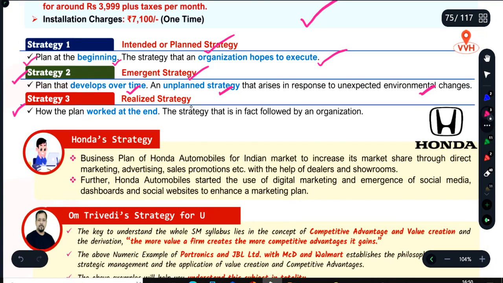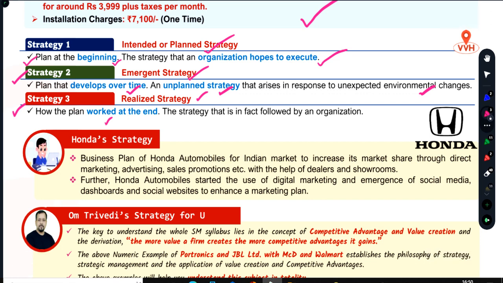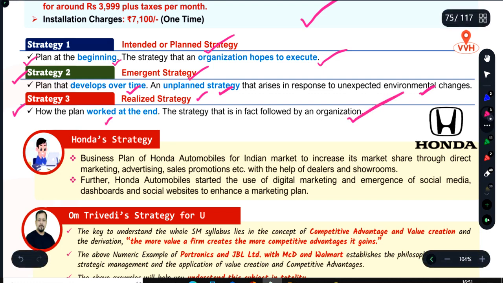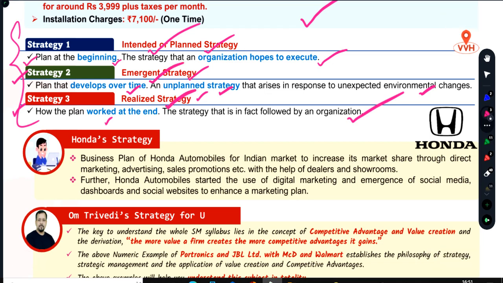Third one is realized strategy, meaning the actual strategy that worked at the end. Finally, when you get the results, you check your competitive advantage, and whether the goals and objectives were achieved or not. At that time, the strategy was in function. That is called realized strategy, the strategy that is in fact followed by the organization overall. So there are three types: intended or planned, emergent, and realized strategy. This is something that we have to understand.